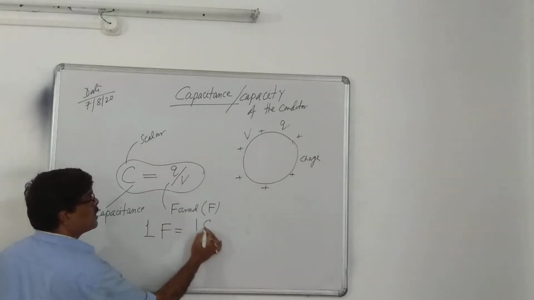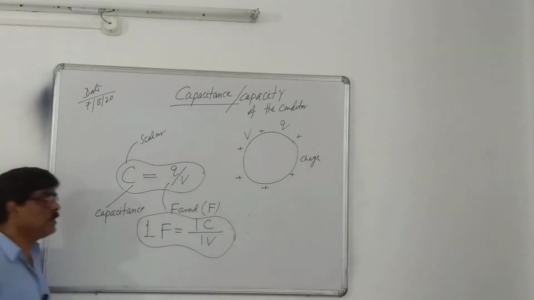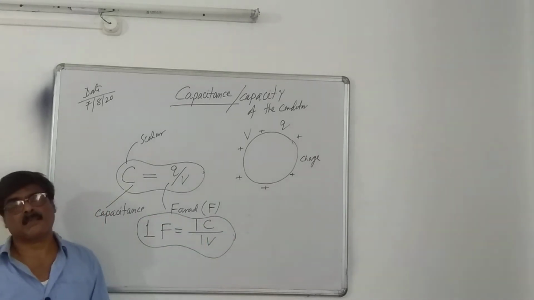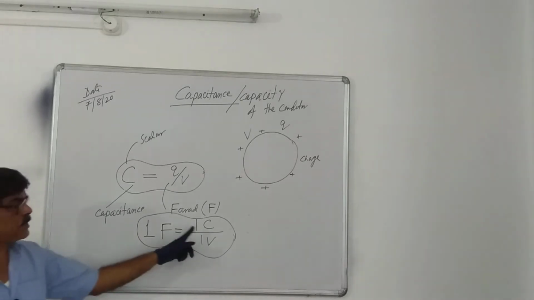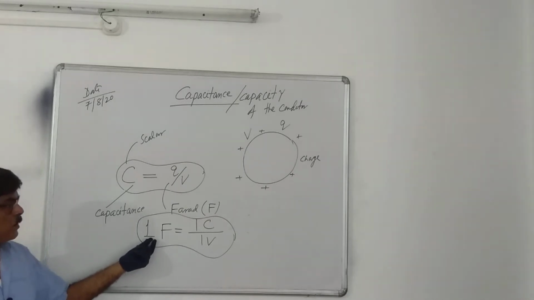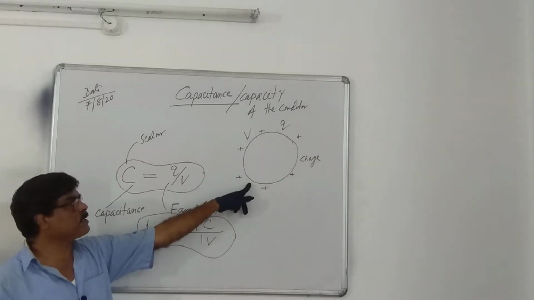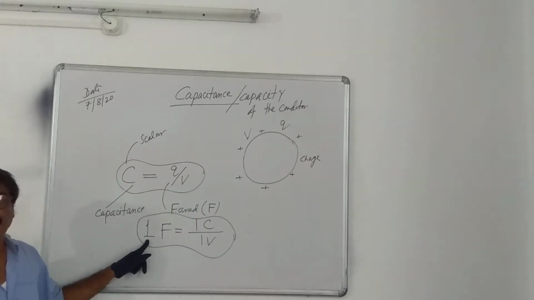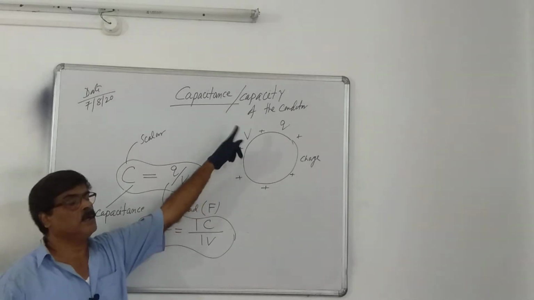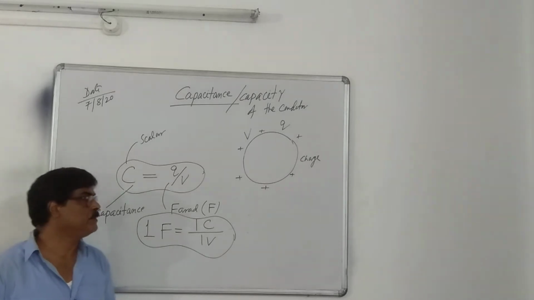Farad is a very big unit because 1 farad is equal to 1 coulomb per 1 volt. We already know that coulomb is the SI unit of electric charge, and 1 coulomb of charge is a very big amount of charge. That is why, if the capacity of a conductor is 1 farad, it is a very big unit of capacitance. It means this conductor holds 1 coulomb of charge, and 1 coulomb of charge is a very big unit of charge. We already discussed this in Coulomb's law.